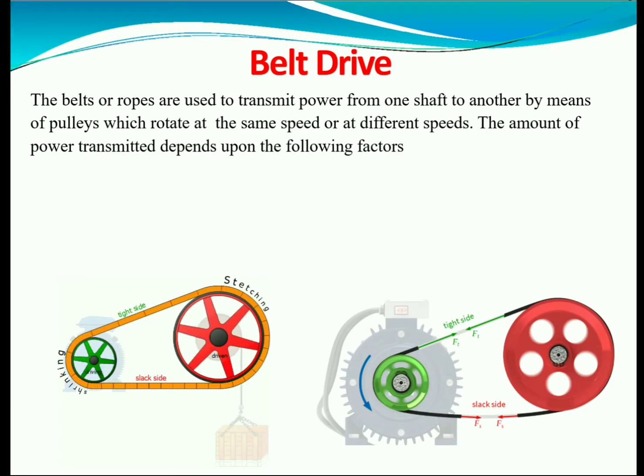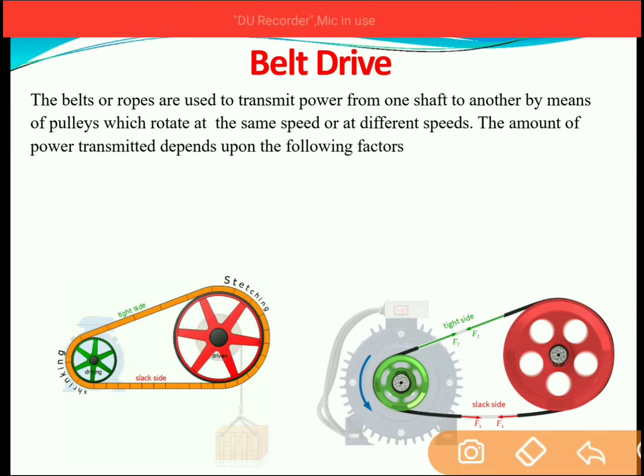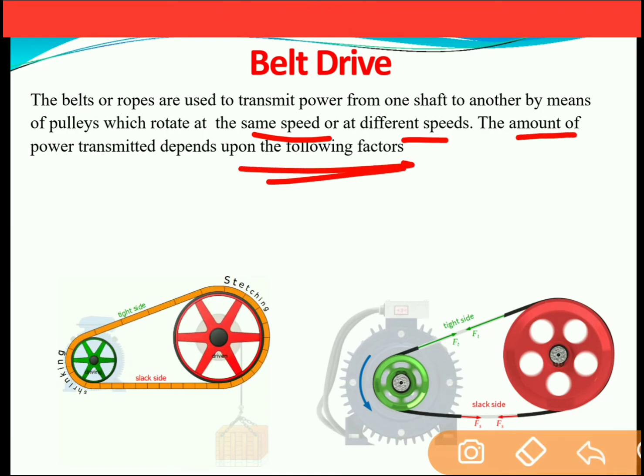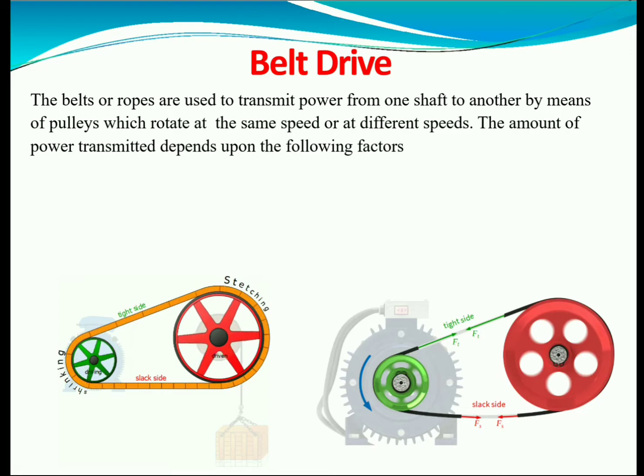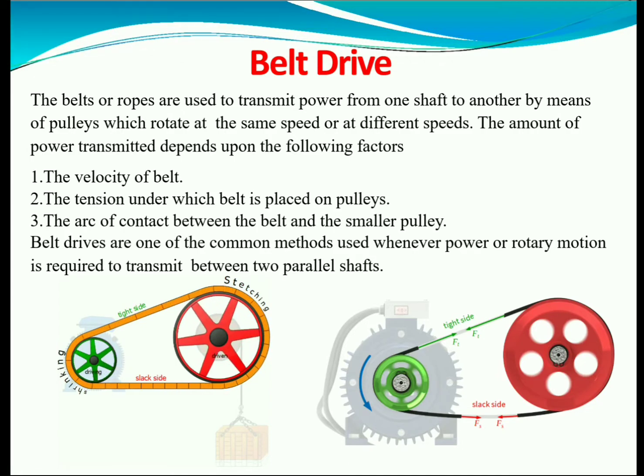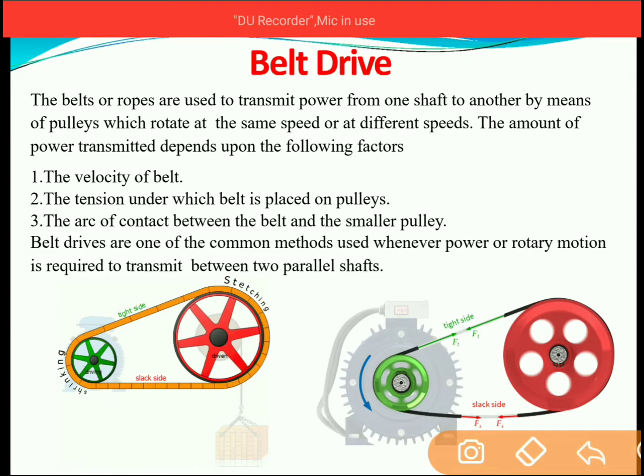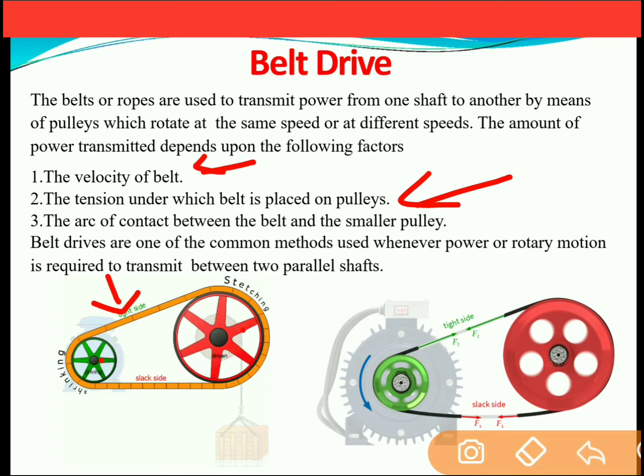Now belts or ropes are used to transmit power from one shaft to another by means of pulleys, which rotate at the same speed or at different speeds. The power which is to be transmitted from the driving to the driven shaft depends upon the following factors. First, the velocity of the belt. Second, the tension under which the belt is placed on the pulley, that is, the tension in the tight side and the slack side. Also, it depends upon the arc of contact between the belt and the smaller pulley.